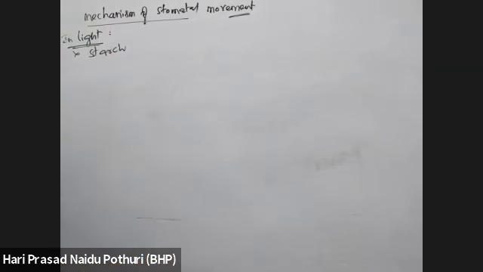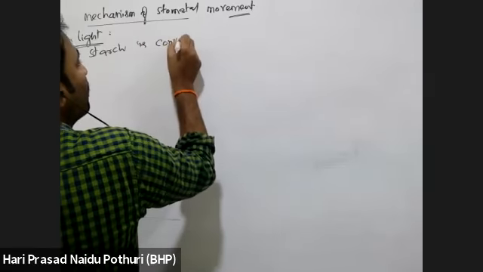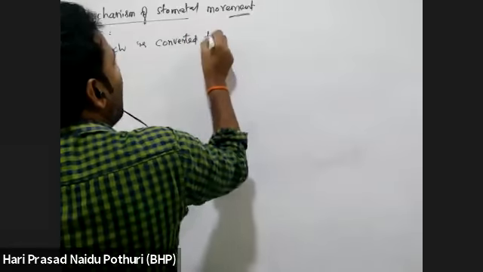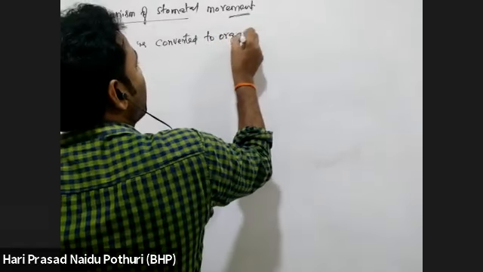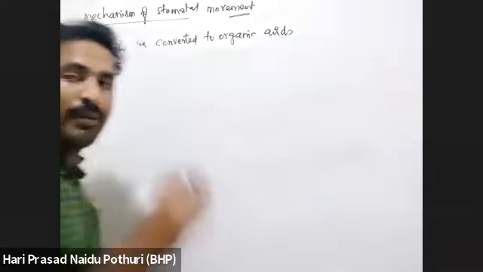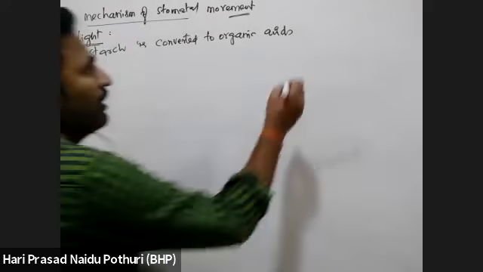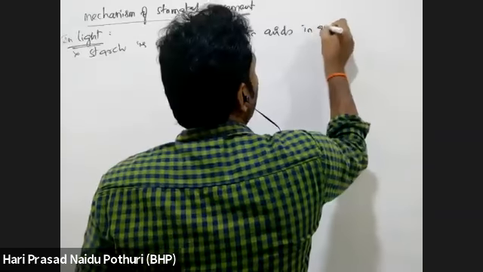So in light condition where there is a presence of starch, starch is converted to organic acid. Starch is being hydrolyzed. Starch is undergoing breakdown and it is converted into organic acids in presence of light in guard cells.